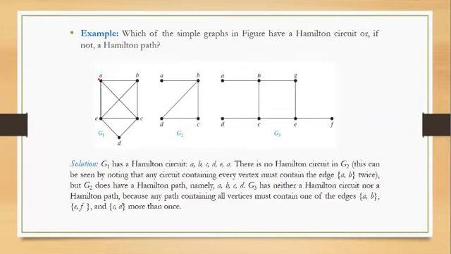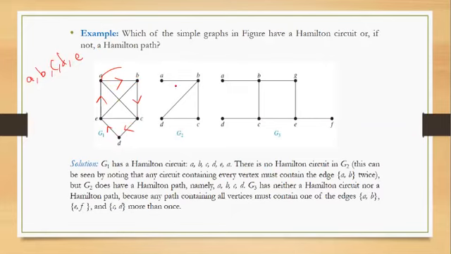If I'm starting from vertex A, I can go from A to B, then B to C, C to D, D to E, and E to A. So basically I'm starting at A and ending at A. So this has a Hamilton circuit. Now what about a Hamilton path? A to B, B to C, C to D, D to E. So if I am going from A, B, C, D, E, then it will also have a Hamilton path.